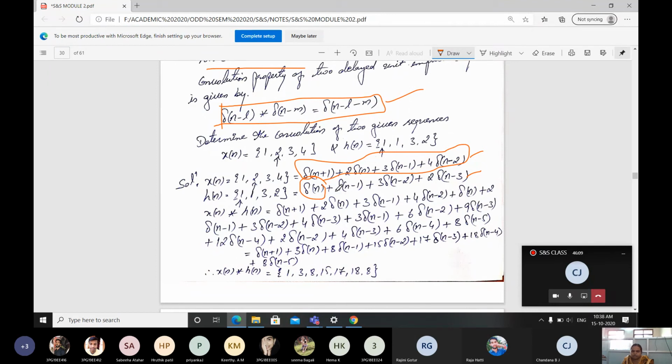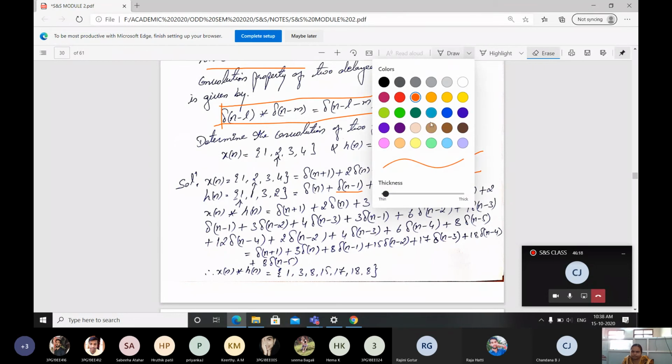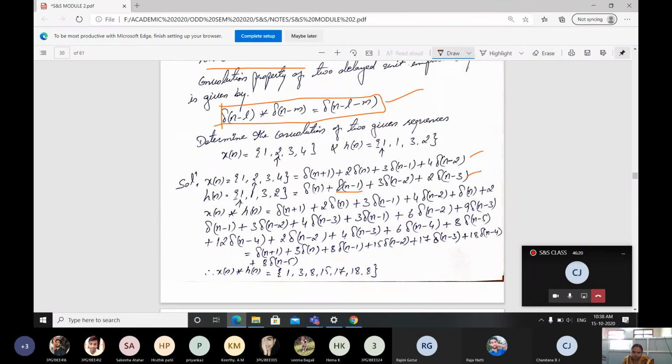Then multiplying delta of n minus 1 with the whole.